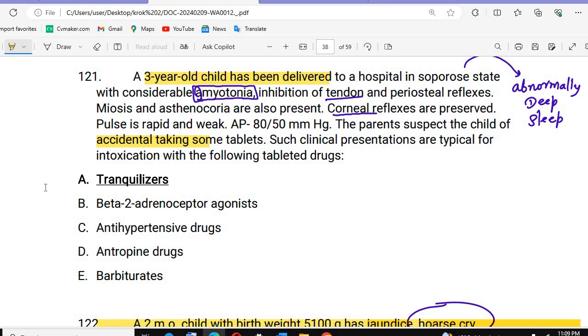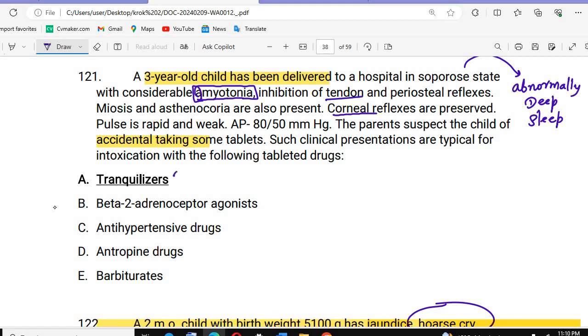So this type of condition we see with the tranquilizers. What are the tranquilizers? You need to remember: read the last line, and after that read the options, and select from the given options. So we have the options: tranquilizers, beta 2 adrenoreceptor agonists, antihypertensive drugs, atropine drugs, or the barbiturates. For this we use the tranquilizer.